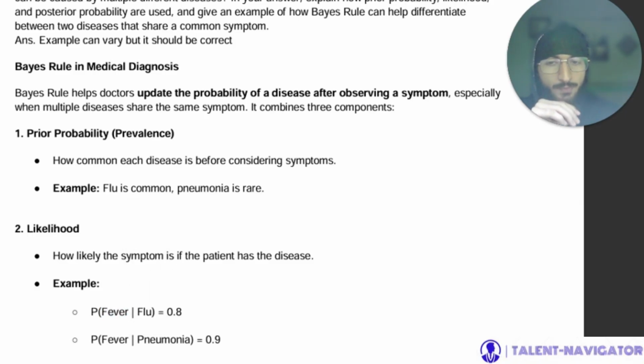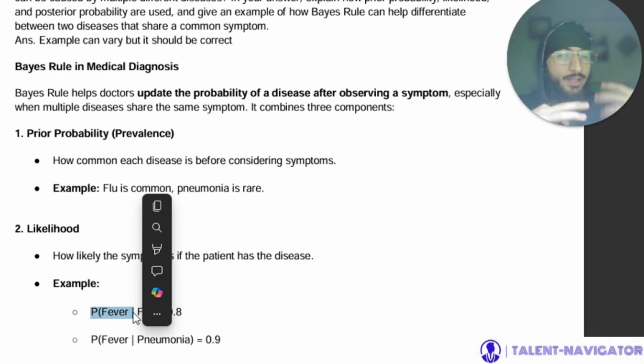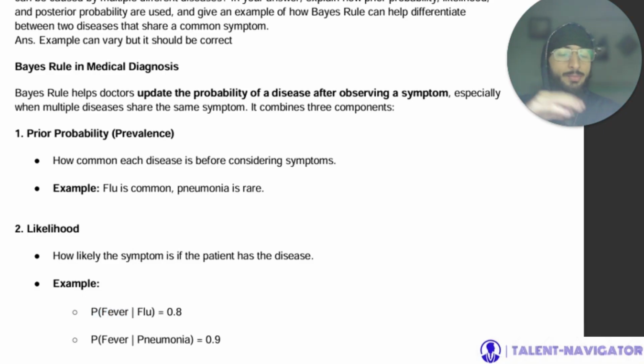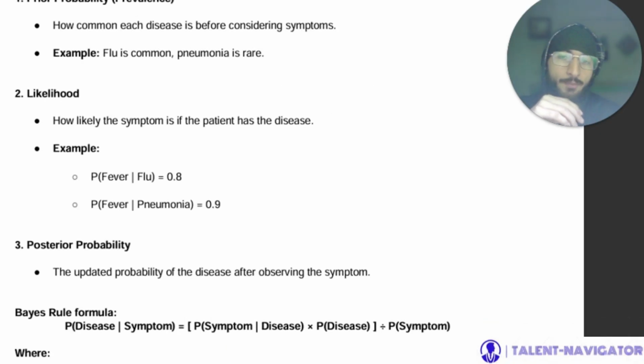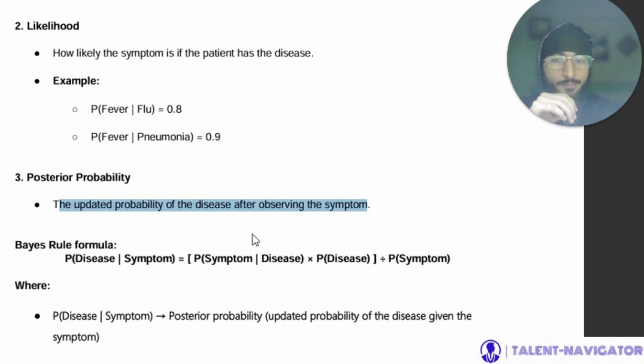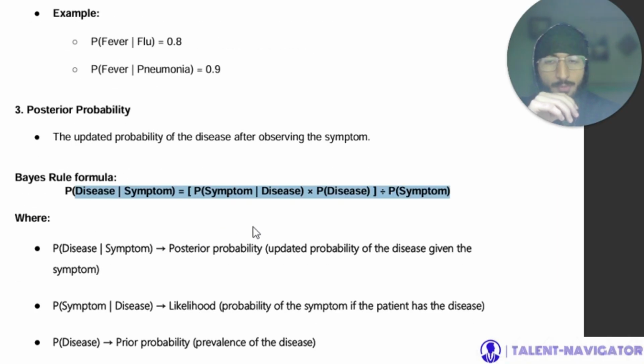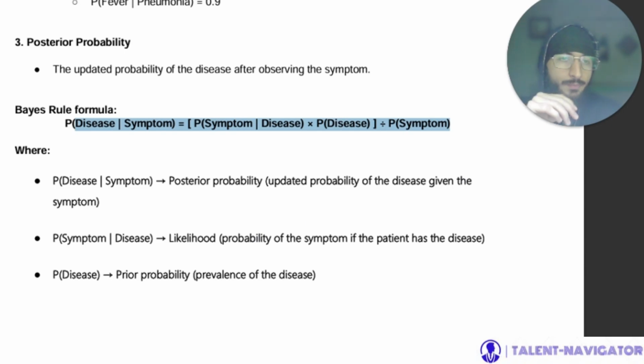So this is the symptom fever and this is the disease flu. So basically probability of fever given that the patient already has the flu is 0.8 and probability of fever given that the patient already has pneumonia is 0.9. And we have posterior probability, that is the updated probability of the disease after observing the symptom. So this is the base formula. Probability of disease given symptom.